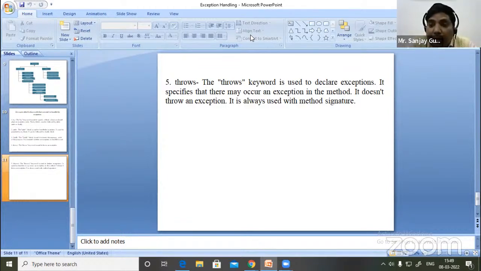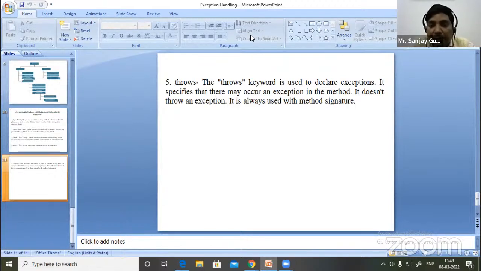But when that method is called in another place, in that condition it is necessary to handle the exception again. If we don't handle it, an exception will arise which was only temporarily handled. So when we use the throws keyword to handle an exception, and that method is called in another place for execution, we must handle it again, either using a try catch block or again by using the throws keyword.